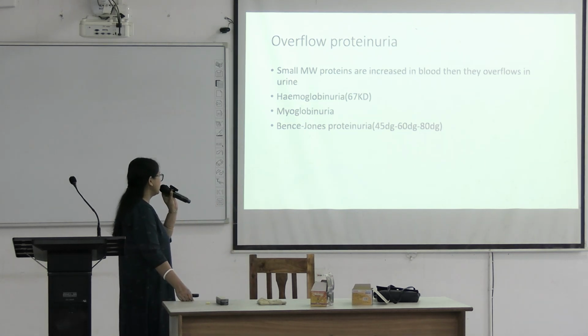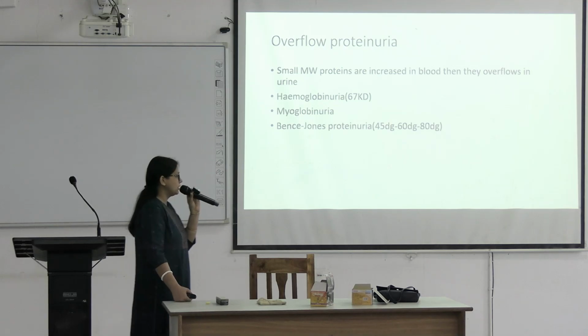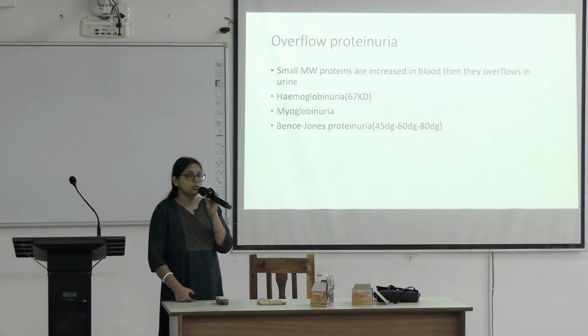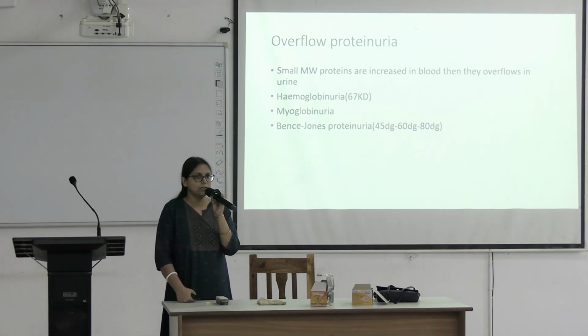Now coming to Bence-Jones proteinuria. In which condition is Bence-Jones protein seen? We have already discussed it in practical class during estimation of protein. This is very important. It is seen in multiple myeloma. Have you heard the term multiple myeloma?